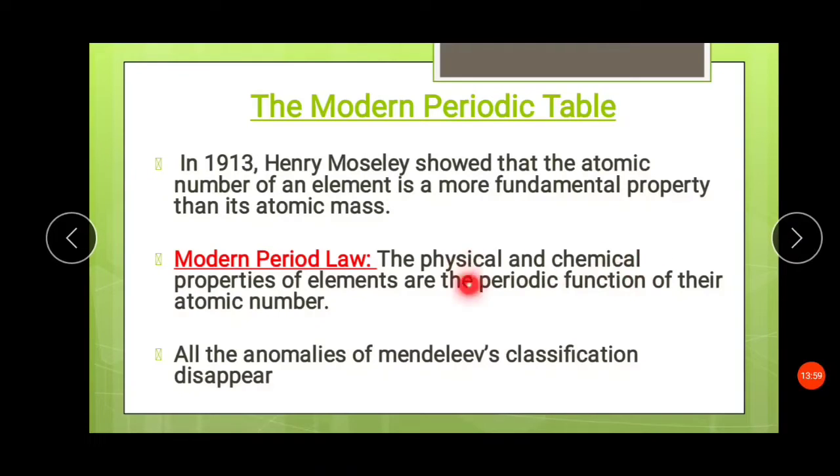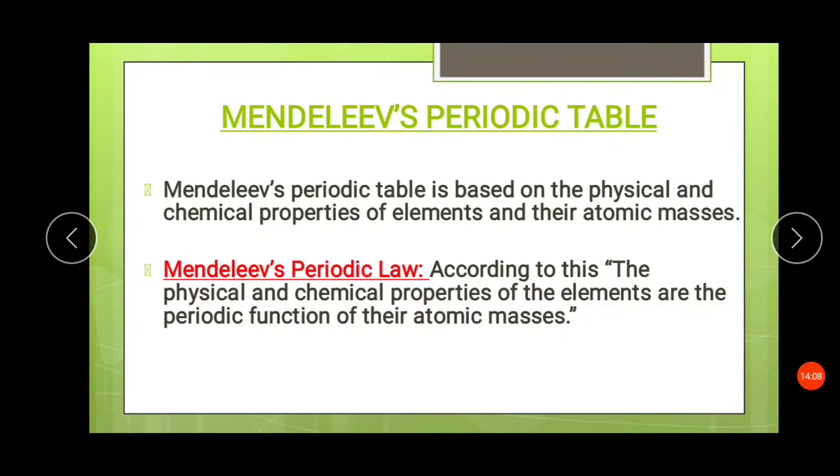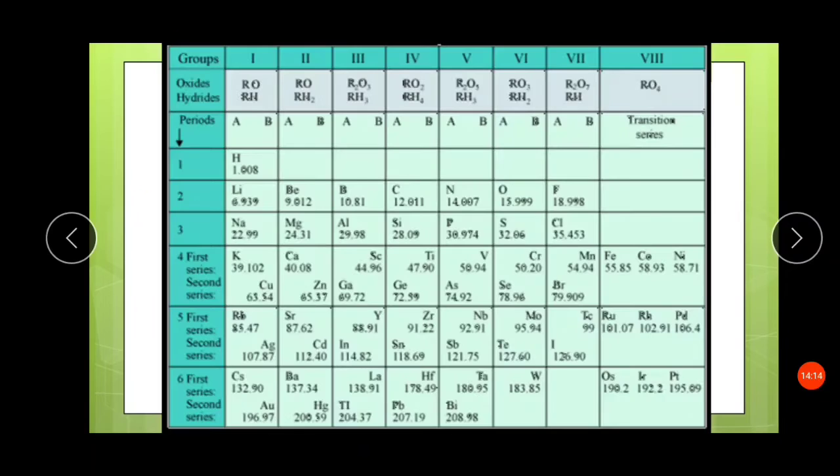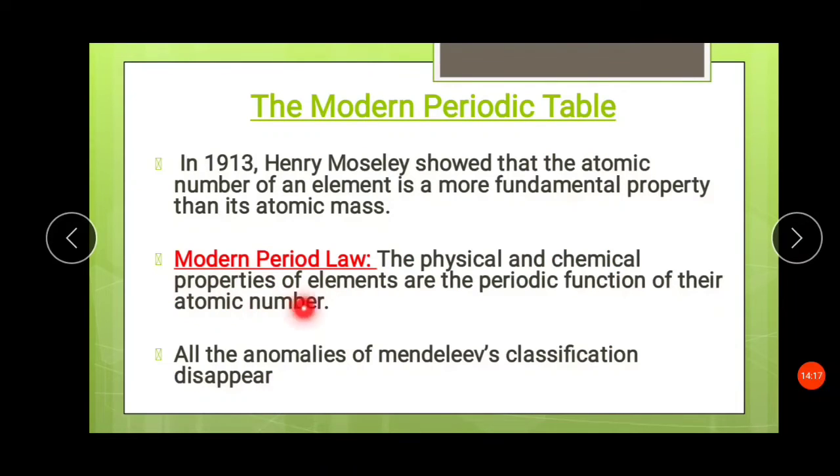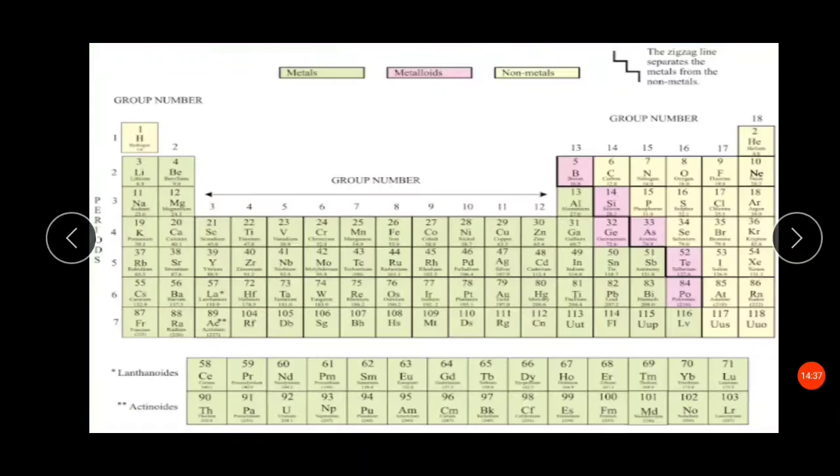Modern periodic law: the physical and chemical properties of elements are the periodic function of their atomic number. In Mendeleev's periodic law, the physical and chemical properties of elements are the periodic function of atomic masses, and in modern it is atomic number. This is the only difference. All the anomalies of the Mendeleev classification disappear. Whatever demerits the Mendeleev periodic classification had, they all disappeared, because this modern periodic table has atomic number as its basis. So this is the modern periodic table.